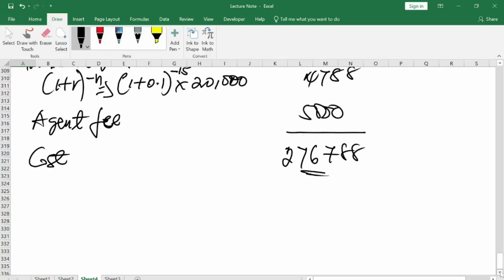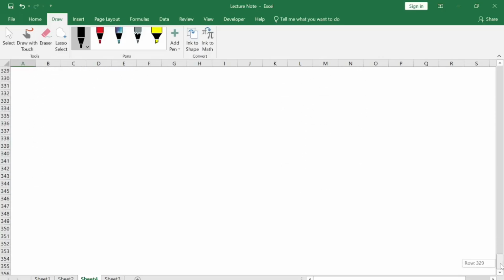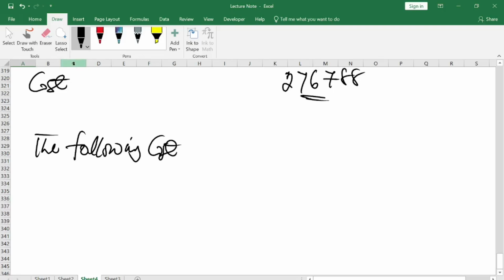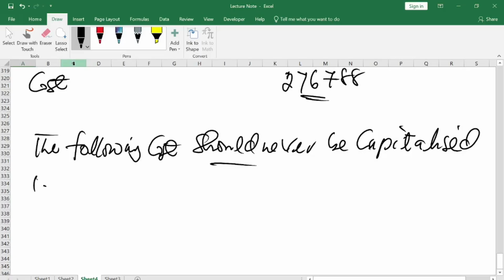Now, having known this, let us look at certain items that are excluded under IAS 16 cost. Exclude the following costs, which should never be capitalized. One, the cost of opening the new facility.